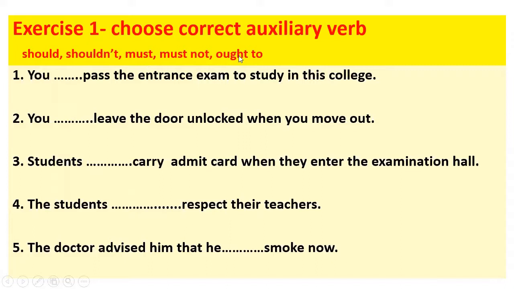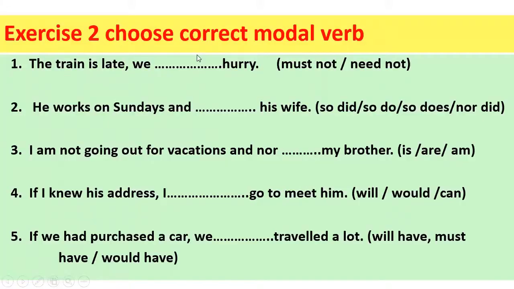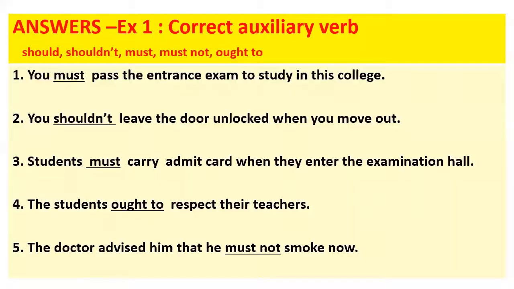Now, these are the exercises in which you have to choose the auxiliaries: should, shouldn't, must, must not, ought to. This is the second exercise in which you have to choose the correct modal verb from the ones given in the brackets. The answers are here for you. You can check and assess your learning.